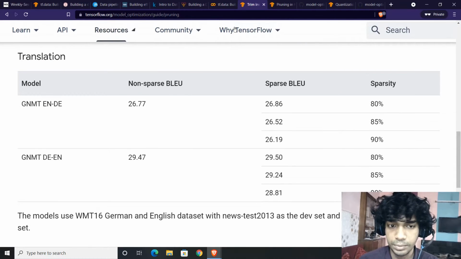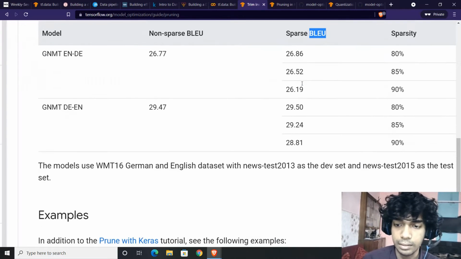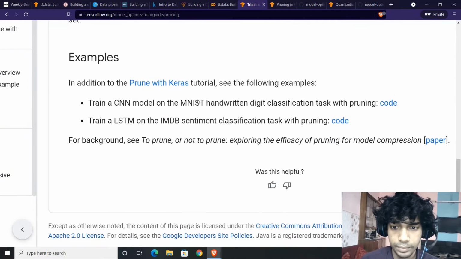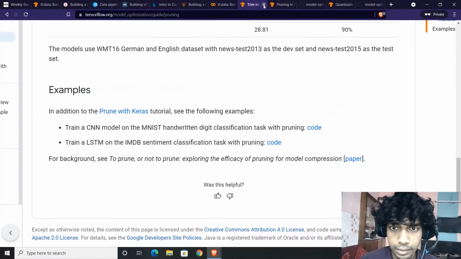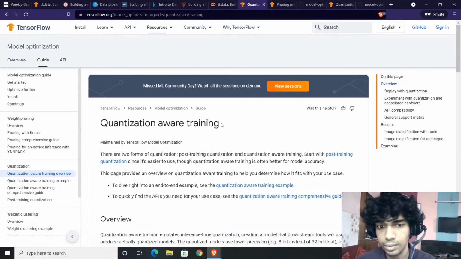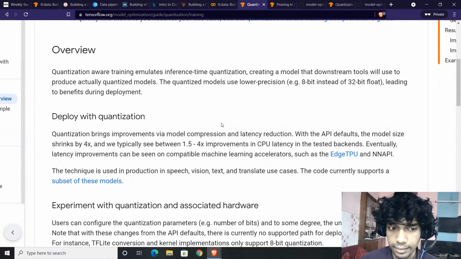Same goes with the language models, where BLEU is the standard metric. Now let's discuss some code, or let's first discuss quantization. What exactly is quantization and why do we need to understand it?